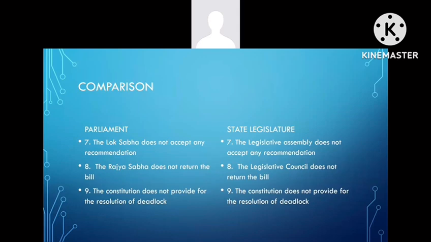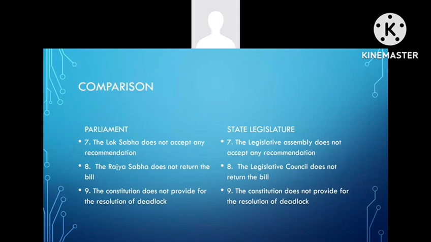Then Parliament comes to eighth one. If the Rajya Sabha does not return the bill to the Lok Sabha within 14 days, the bill is deemed to have been passed by both the houses at the expiration of the set period in the form originally passed by the Lok Sabha. State legislature.